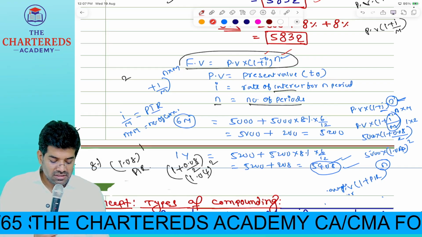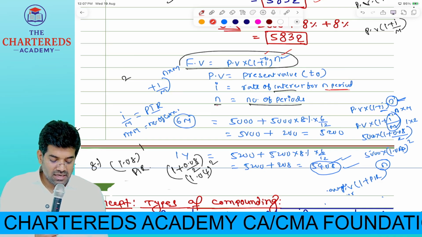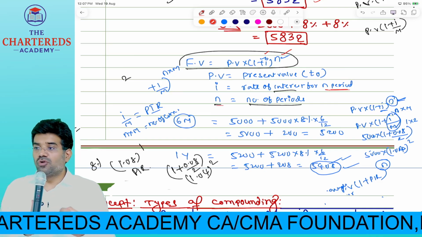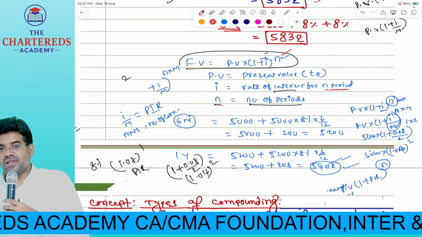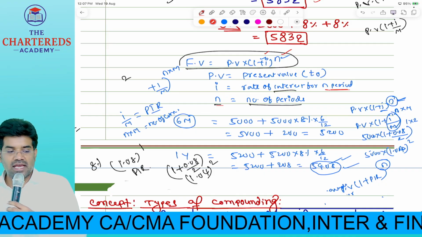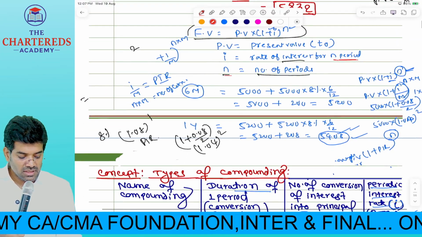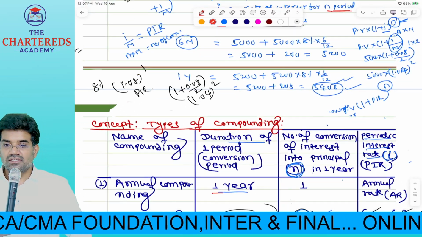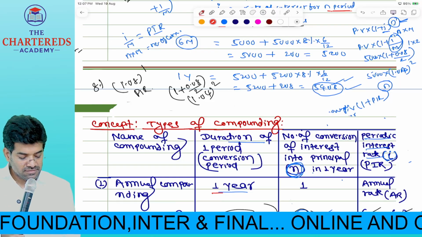So here I is the rate of interest for the period, and n is the number of periods. Better you call it periods instead of years, because the period of investment can change. Now yesterday we completed up to here, present and future value of a single cash flow.